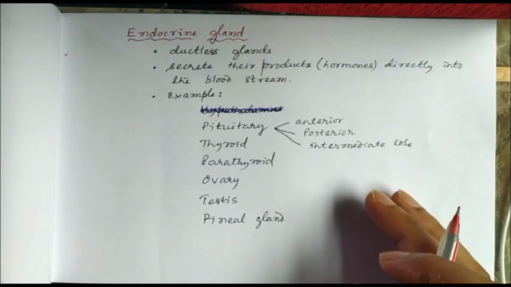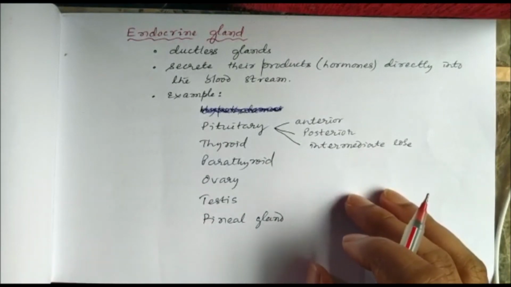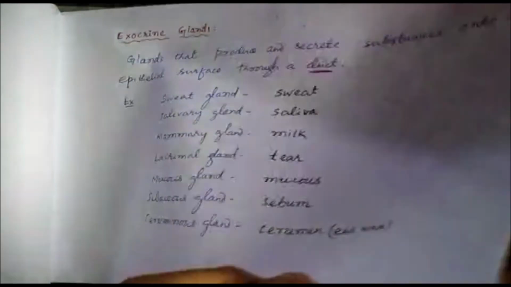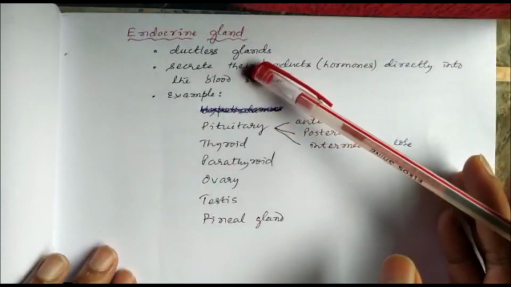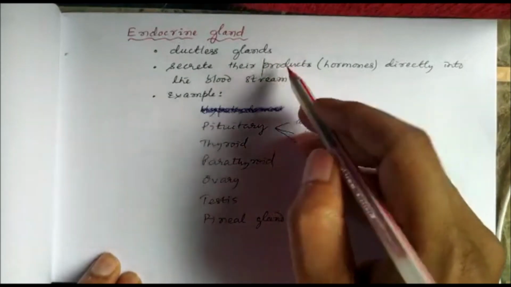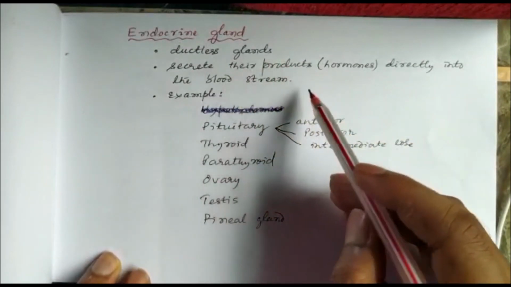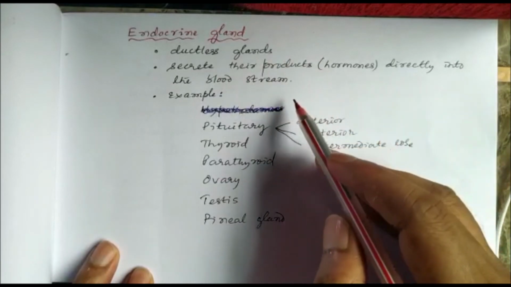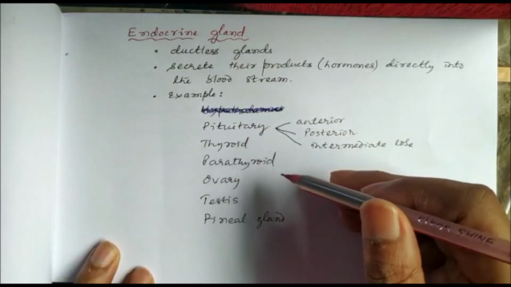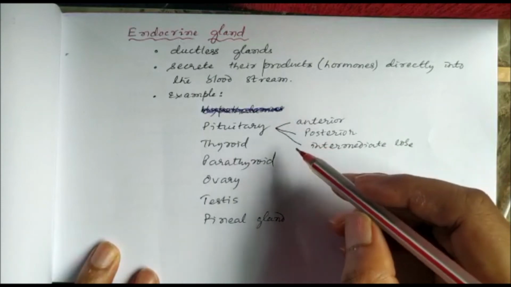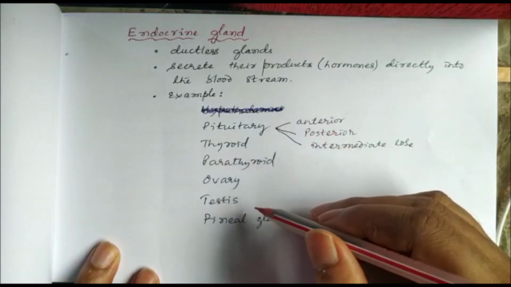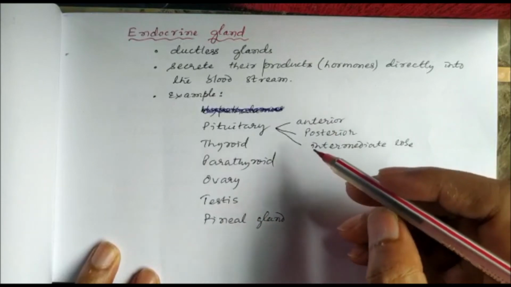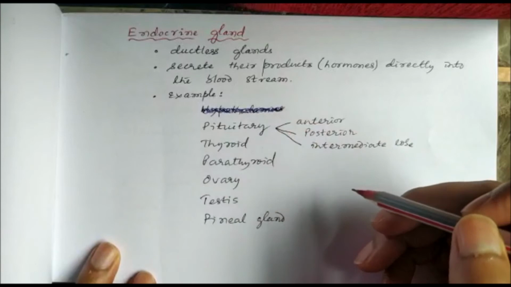Then endocrine glands. As we discussed, in exocrine glands there is a duct, whereas endocrine glands have no duct; they are ductless glands, because they secrete their products, which are hormones, directly into the bloodstream. Examples: pituitary gland, thyroid gland, parathyroid gland, ovary, testes, the gonads, and pineal gland. All these are examples of endocrine glands.